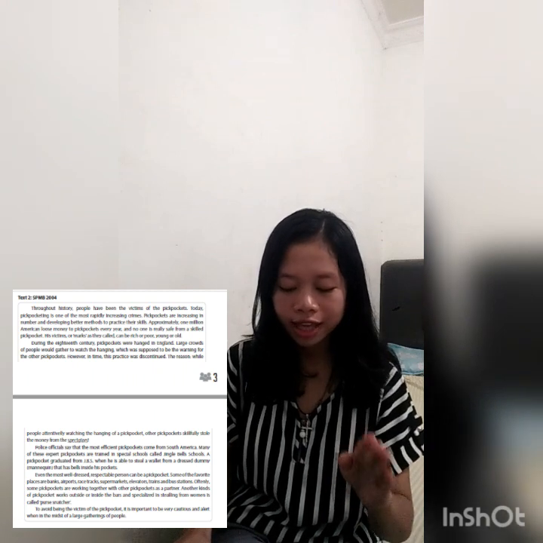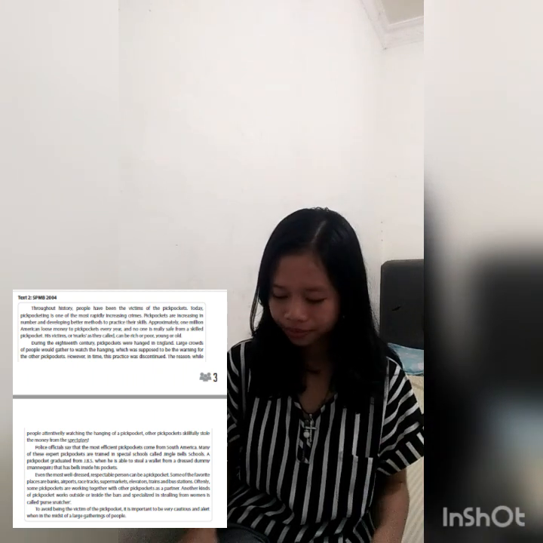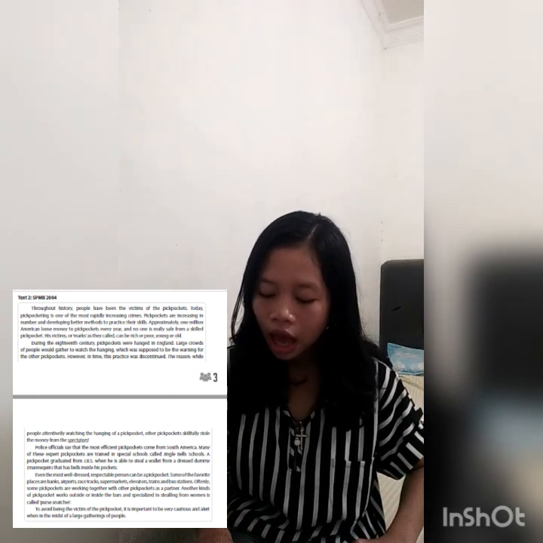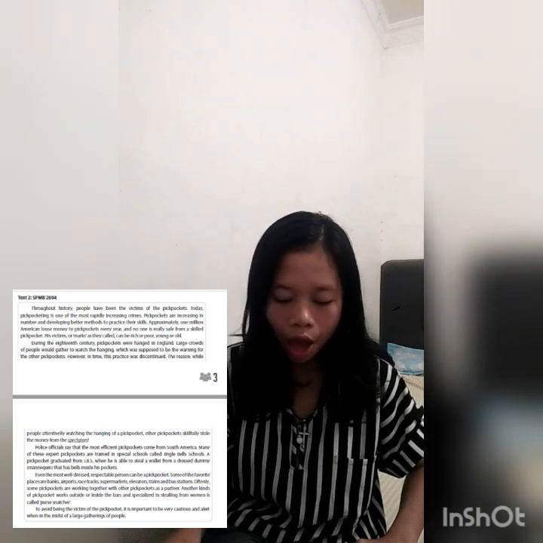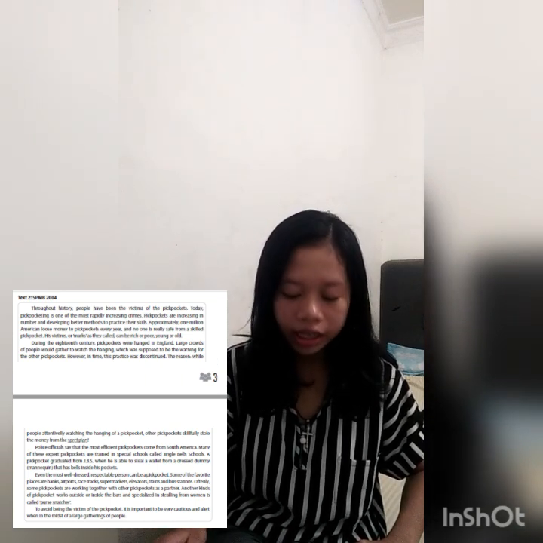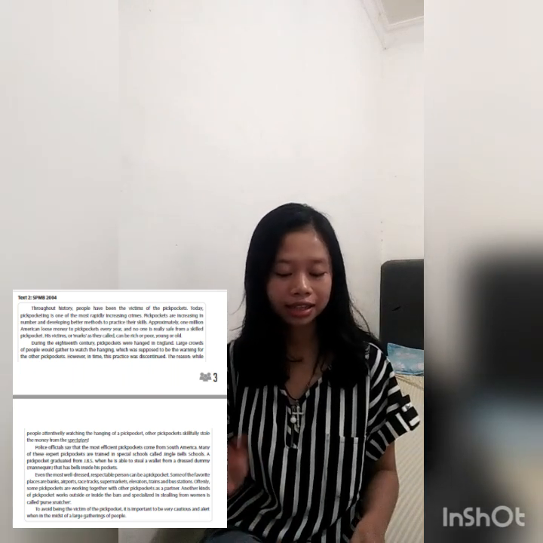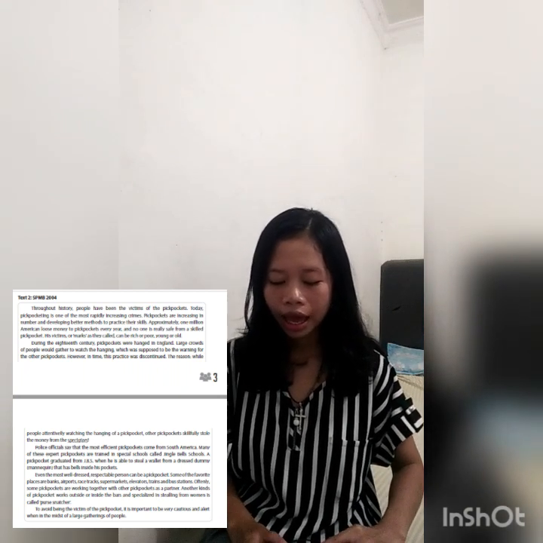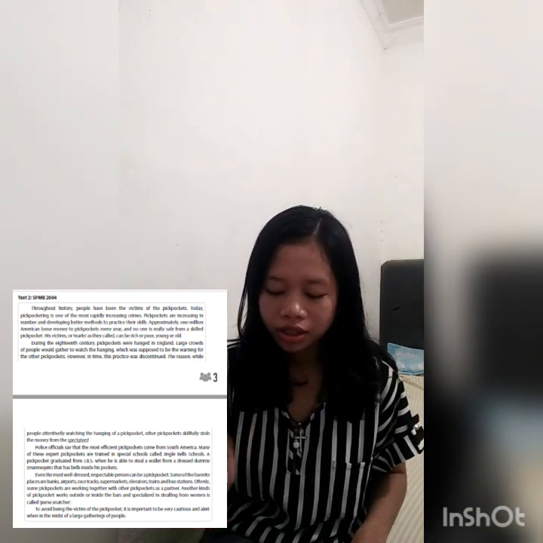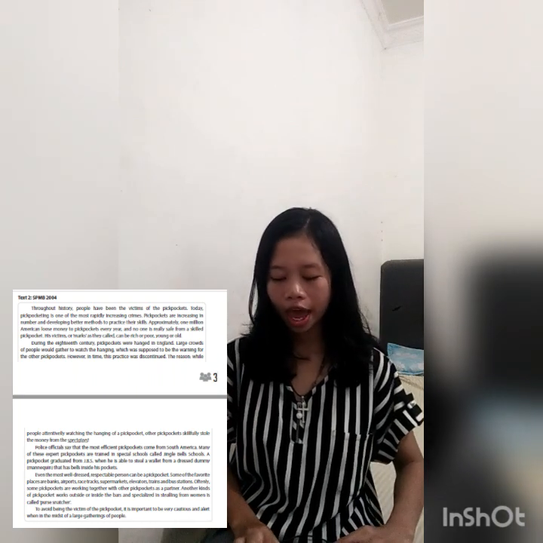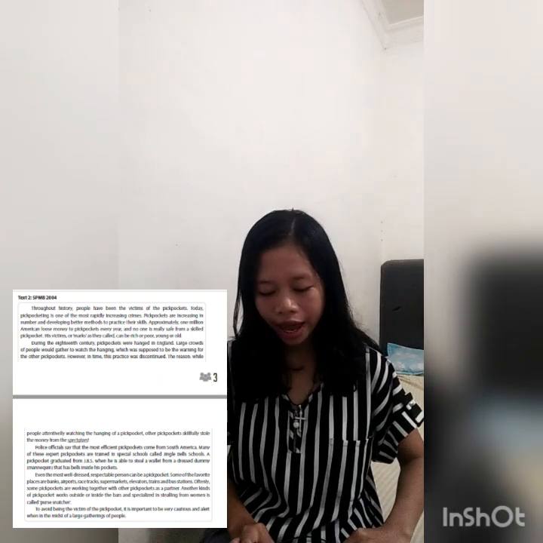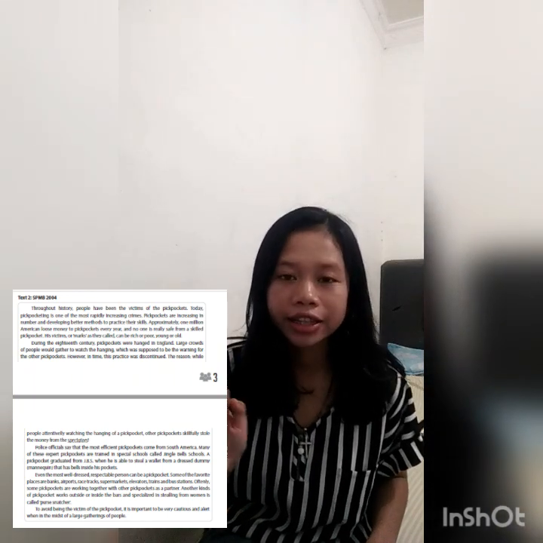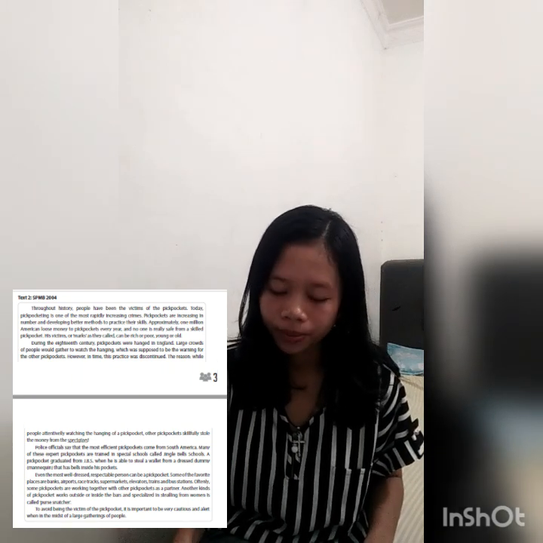Immediately, proceed to the first sentence in the second paragraph. Okay? The first sentence in the second paragraph is, during the 18th century, pickpockets were hanged in England. The next sentences do not need to be read again. Okay? Enter the third paragraph as well. Just read the first sentence. And the next, read the first sentence. Read the first and last paragraph.